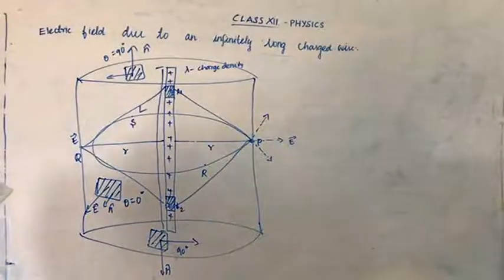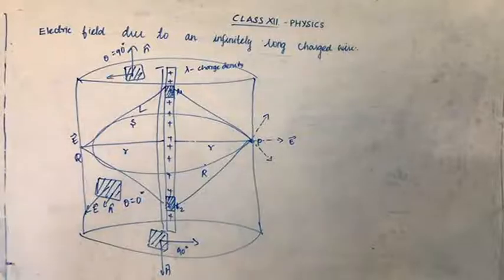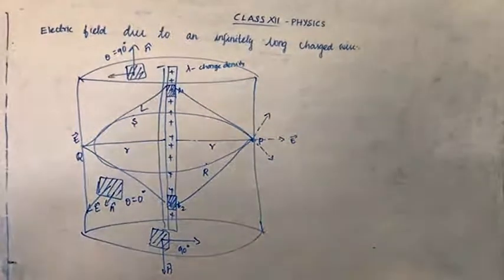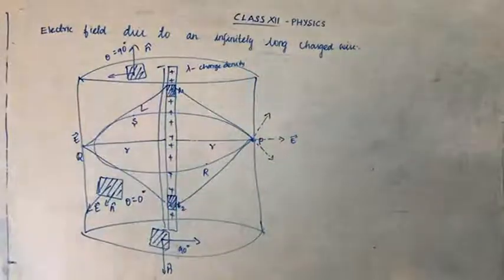Have you understood, children, what we are doing here? Consider an infinitely long straight wire having a uniform linear charge density lambda. Let P be a point at a perpendicular distance R from the wire. Now the electric field at the point P can be found by using Gauss law. We are going to find the electric field at the point P by using Gauss law.